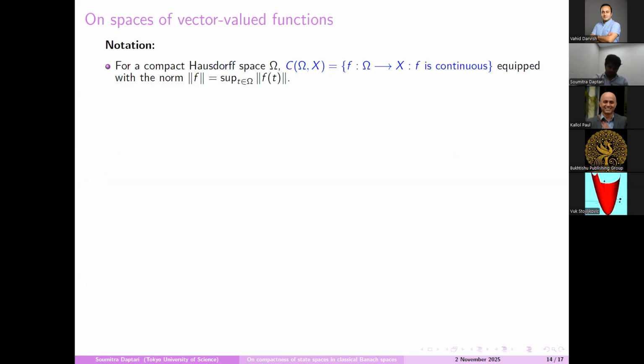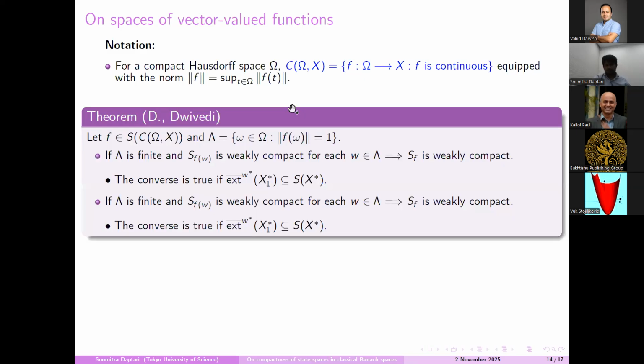So now we consider the space of all vector valued continuous functions with this supremum norm, and we denote by Lambda the set of all points where the norm is attained for this function. Then if this set is finite and it is pointwise weakly compact for every point in this set, then the state space is weakly compact. And we have a similar situation.